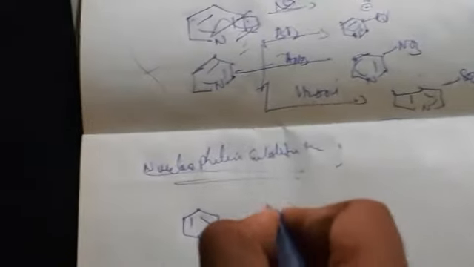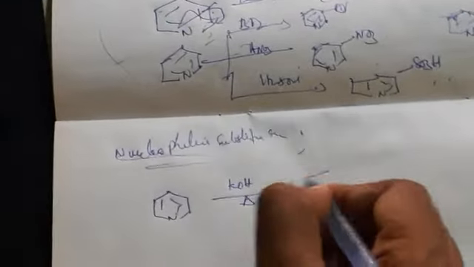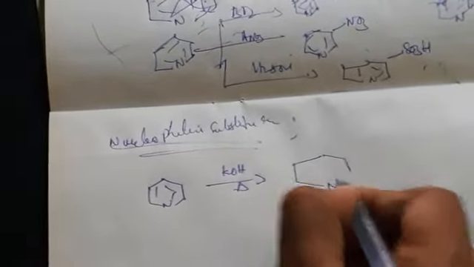In this very important reaction you are going to get in nucleophilic reaction, that is Chichibabin reaction, which will be used for 5 marks for you, very important this is. So here coming to nucleophilic reaction, let us take the pyridine, and in the presence of KOH under heating condition, so you will be getting here OH will be added.